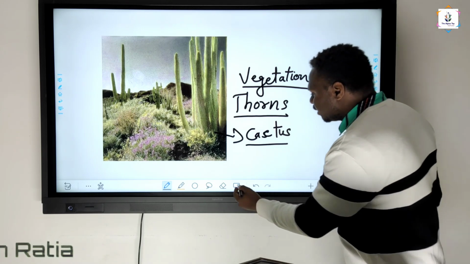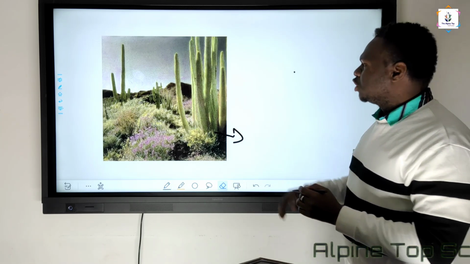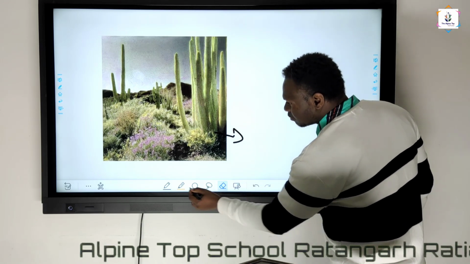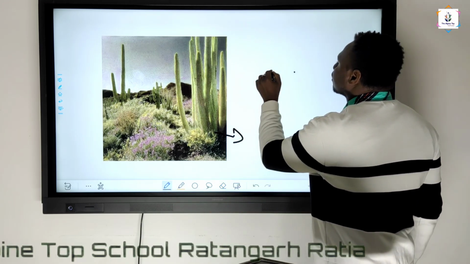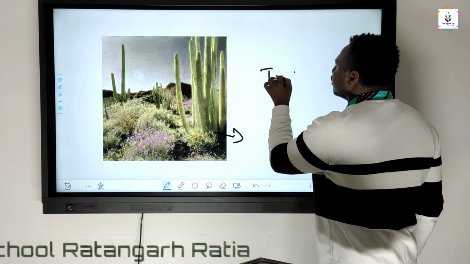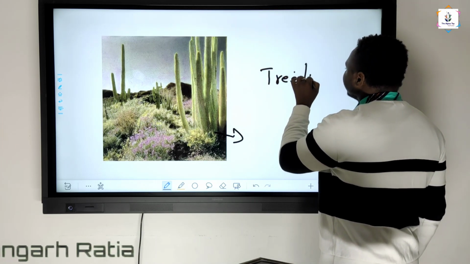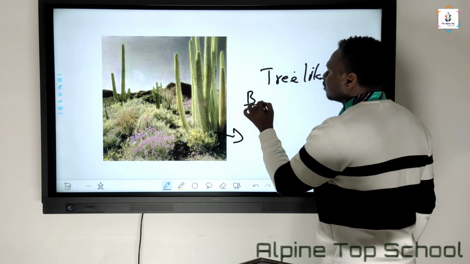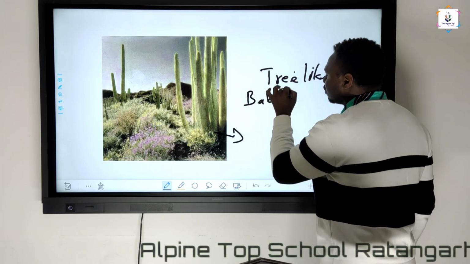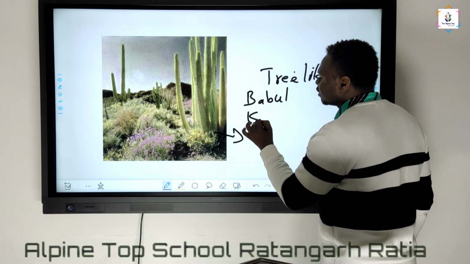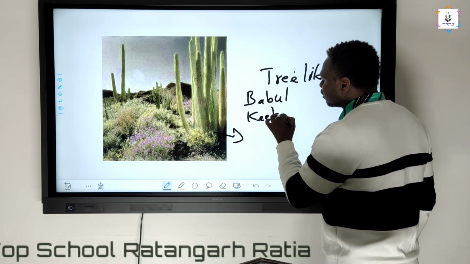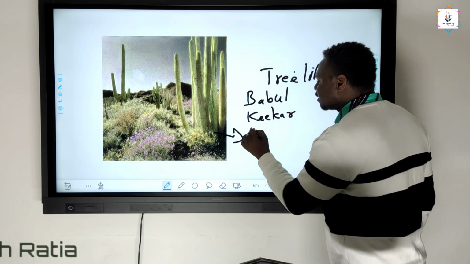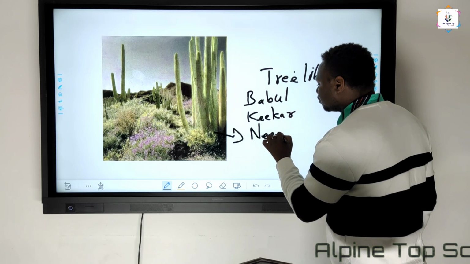Apart from cactus you can also see trees like bamboo. Then you can also see hickory, and apart from that you can also see neem.